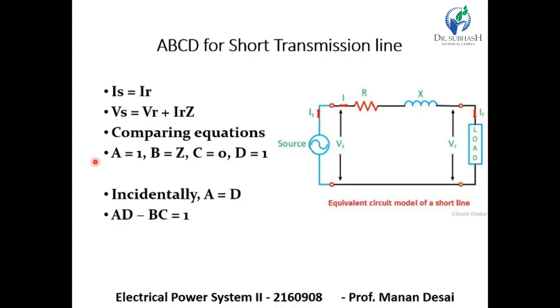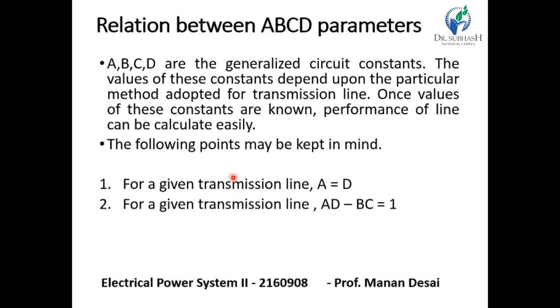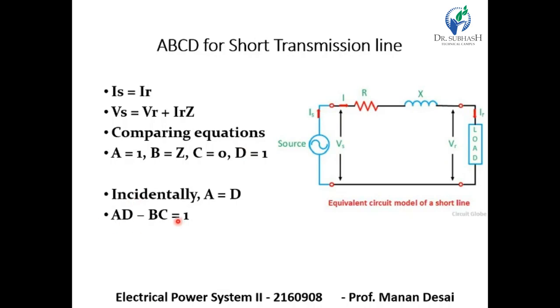Incidentally, A is equal to 1 and D is equal to 1. So our first condition is satisfactorily fulfilled: A is equal to D. And AD minus BC is equal to 1, so our second condition is also fulfilled. So the ABCD parameter calculation is successfully completed for the short transmission line.